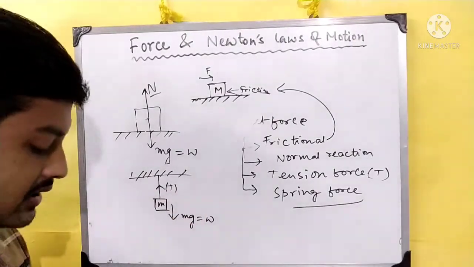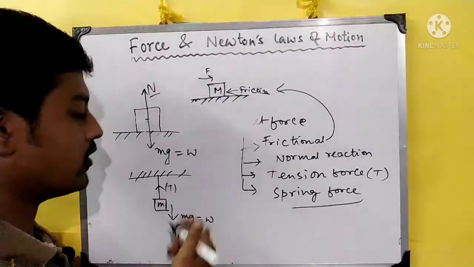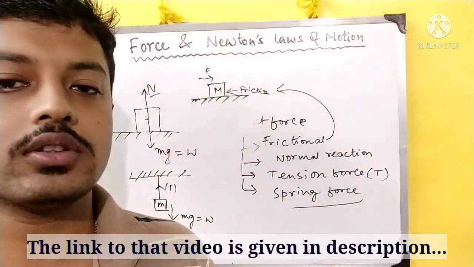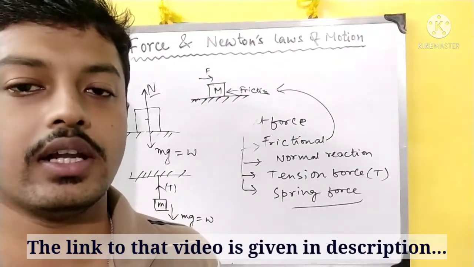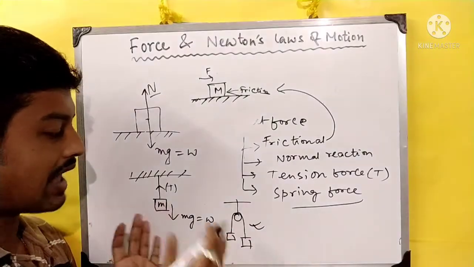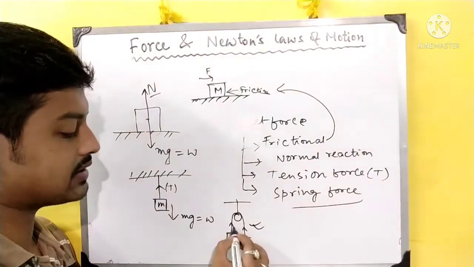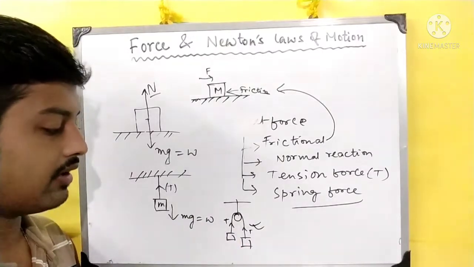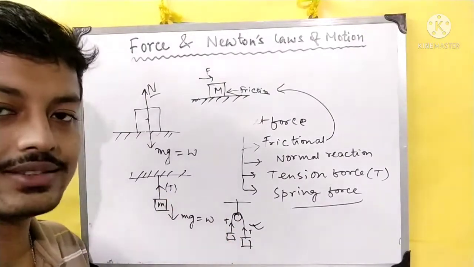Okay, this is the tension force, and tension force should always be taken away from the mass. I posted a video on my channel a few days ago related to tension force and the pulley system. You can watch that video too, to have proper knowledge of tension force and the concept of pulley. What is happening over here? This rope is giving an upward pull. This rope will also give an upward pull, which is tension, and the tension for a single rope is equal. Throughout the entire length of a single rope, the value of the tension force is the same.